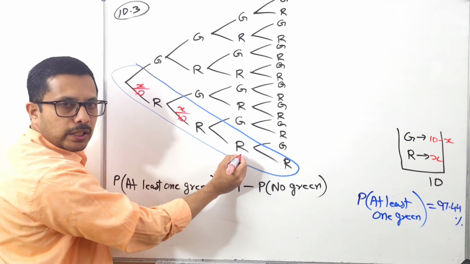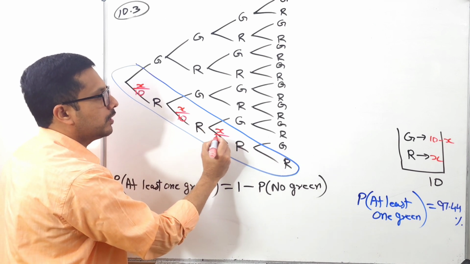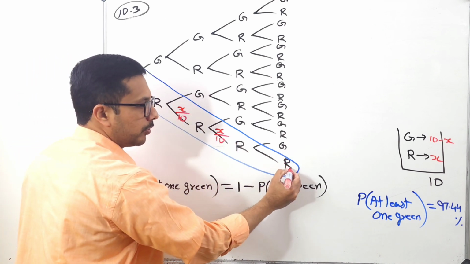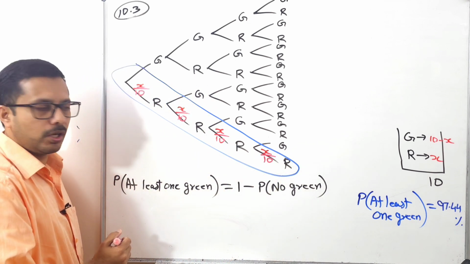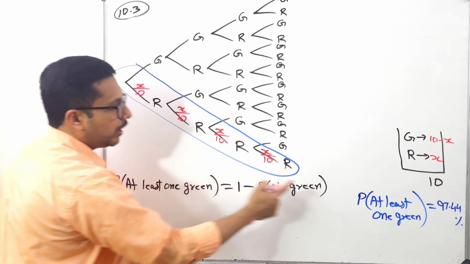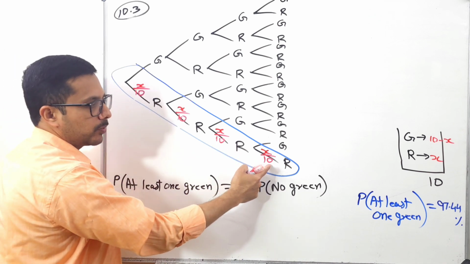What is the probability to get again red? Sweets are going to be put back. So not change. So again it is X over 10. What is the probability to get this red? X over 10. So how can I find the probability of no green? X over 10 times X over 10 times X over 10 times X over 10.